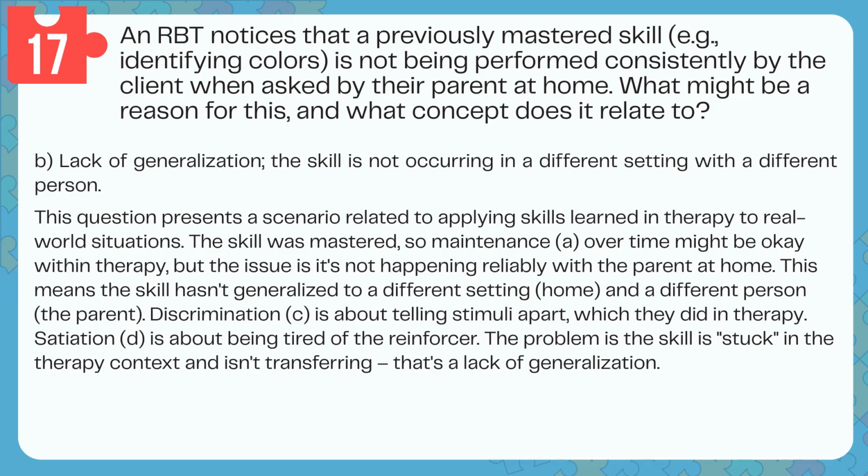This means the skill hasn't generalized to a different setting, home, and a different person, the parent. Discrimination, C, is about telling stimuli apart, which they did in therapy. Satiation, D, is about being tired of the reinforcer. The problem is the skill is stuck in the therapy context and isn't transferring. That's a lack of generalization.